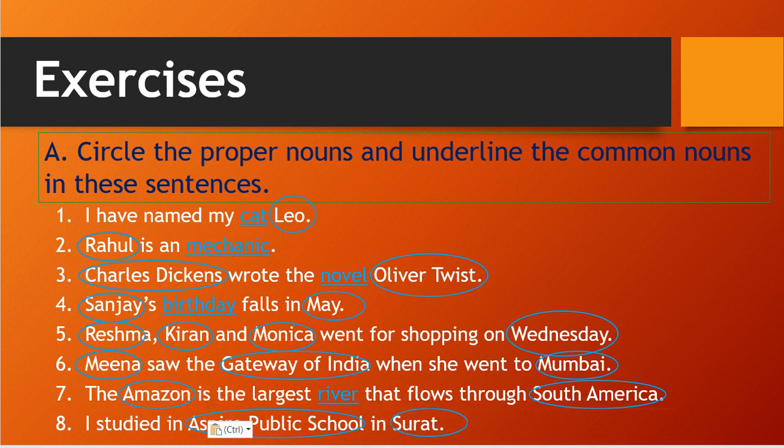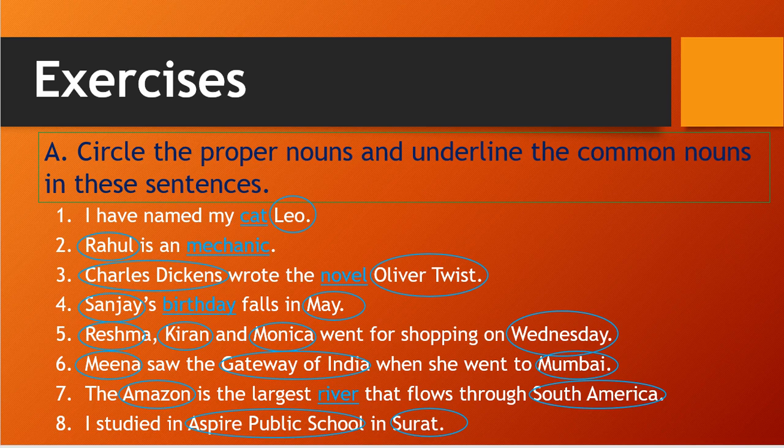So that is also a proper noun. So here in our exercise we have finished which are the proper nouns and which are the common nouns. Okay students, so please go through your exercise. There are some changes between our textbook and this exercise, so identify them and solve the exercise.